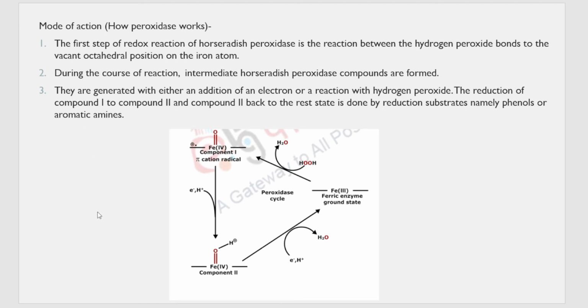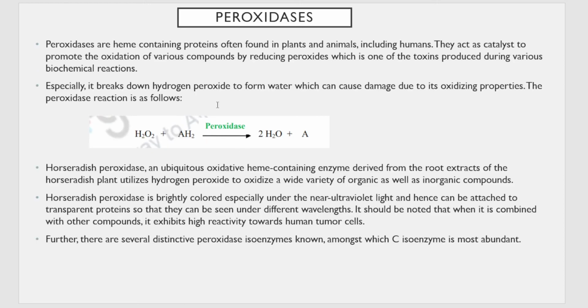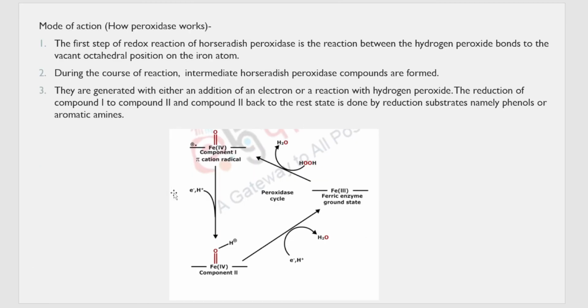These compounds are generated by either addition of an electron or reaction with hydrogen peroxide. The reduction of compound 1 to compound 2, and compound 2 back to the resting state, is done by a substrate, namely phenol or aromatic amine. That is nothing but this AH2. They are phenols or aromatic amines which supply this electron and H plus ion.